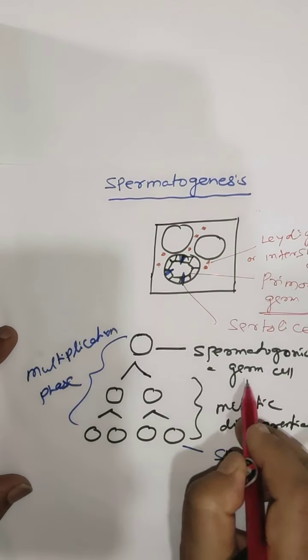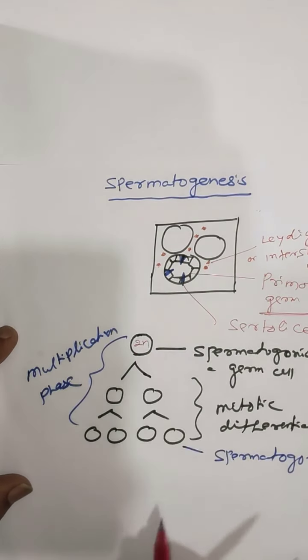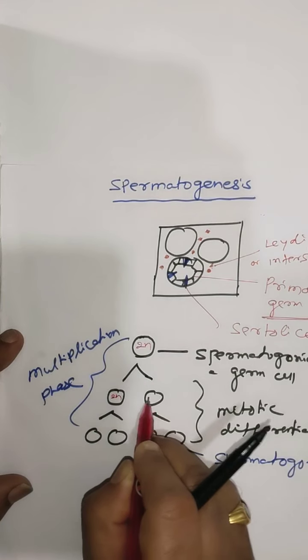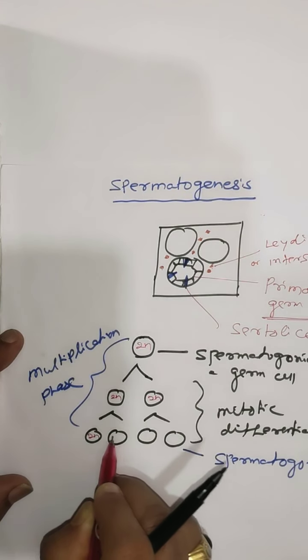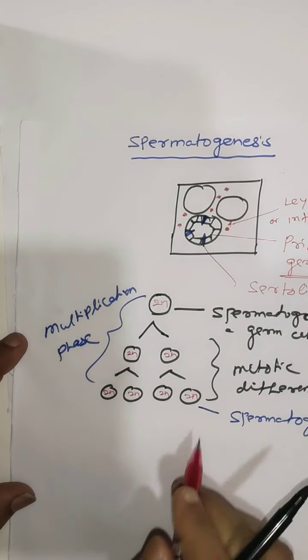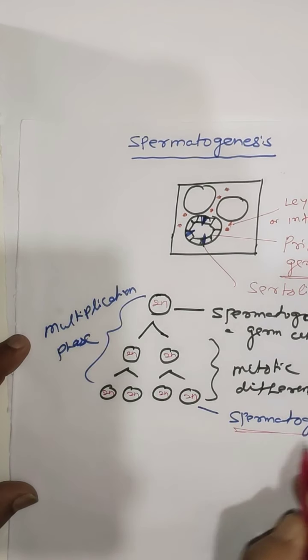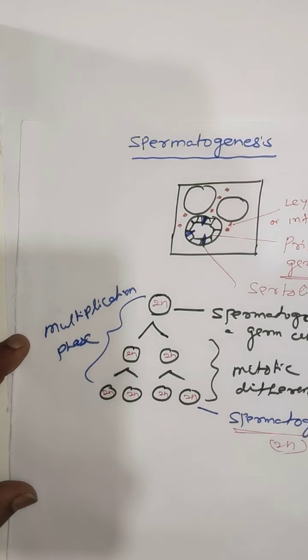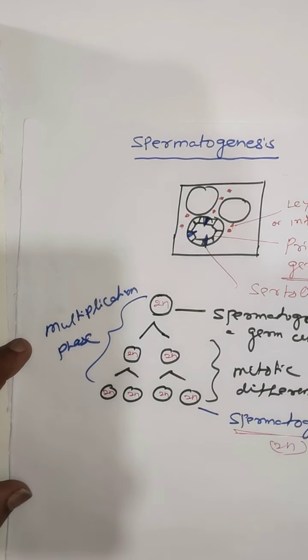Here the germ cells are diploid and undergo mitotic division. So the spermatogonia formed are all diploid, meaning all have two sets of chromosomes.